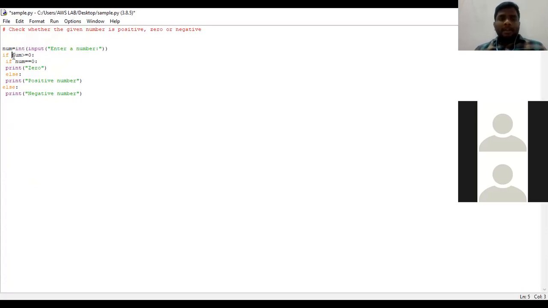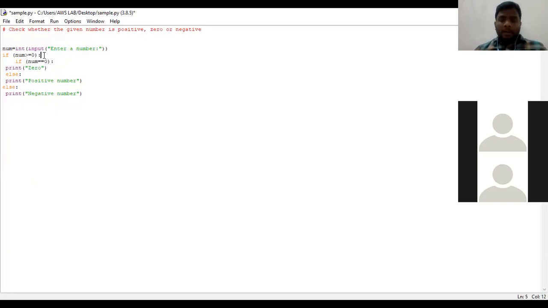Okay. And this is our first condition. If num greater than or equal to 0. And this is the second condition of if, where num equal to 0.